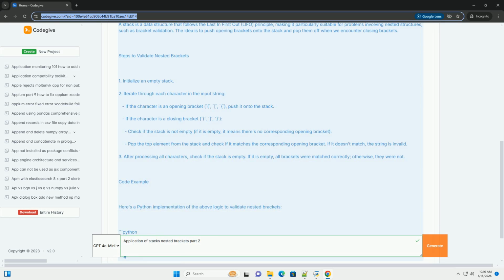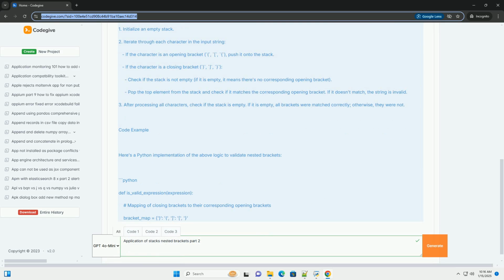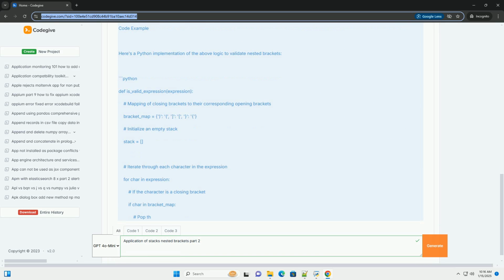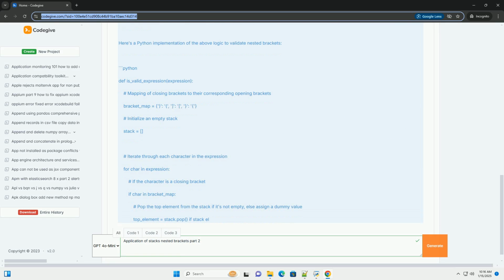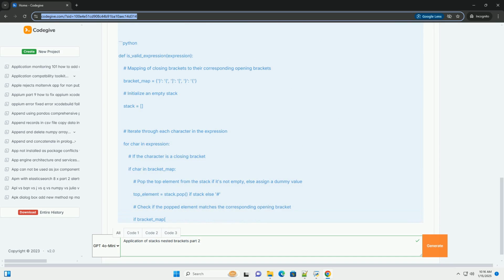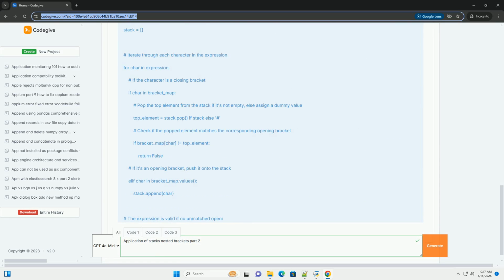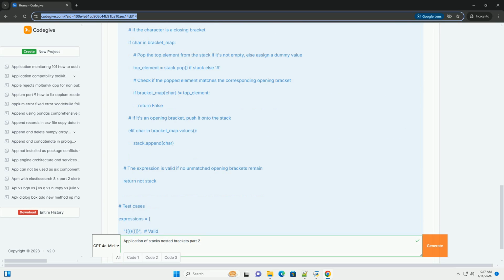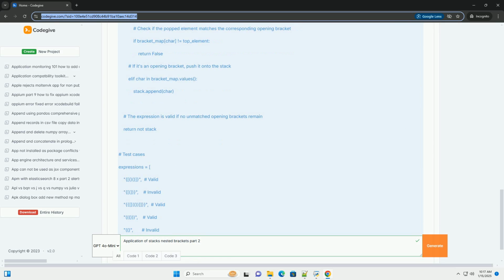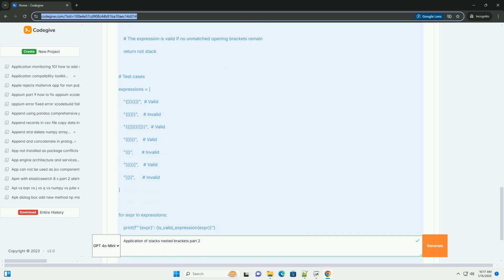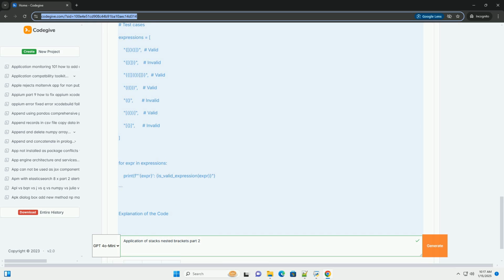Understanding the concept. When we talk about nested brackets, we refer to situations where brackets are opened and closed in a specific order. For example, the first string is valid because every opening bracket has a corresponding and correctly ordered closing bracket. In contrast, the second string is not valid because the brackets are not properly nested.